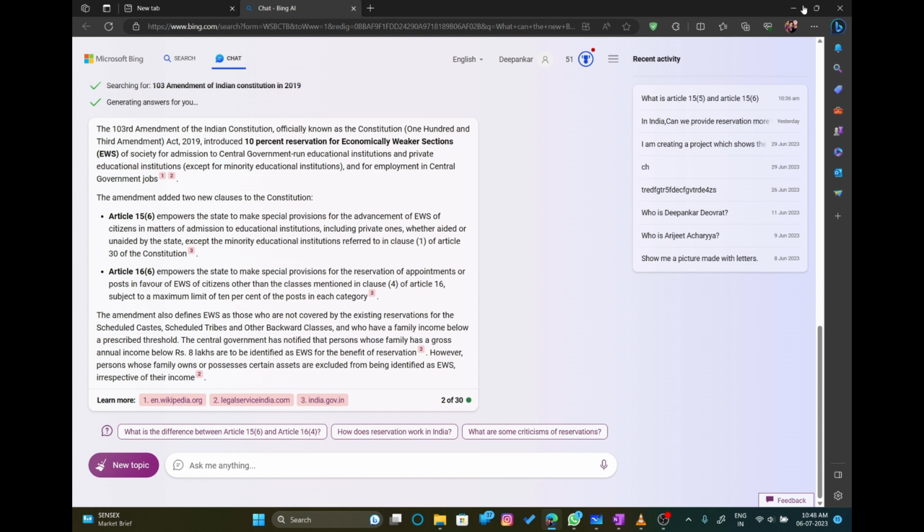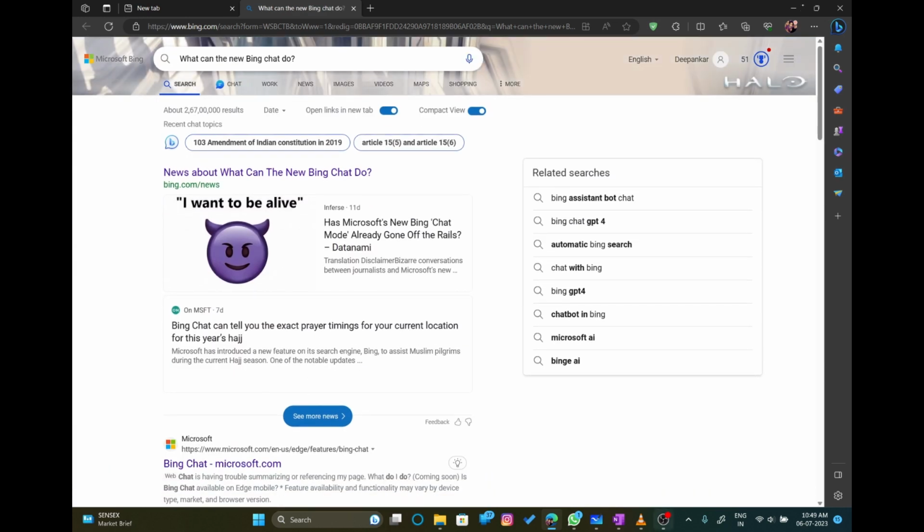The main aspect we have to learn is that EWS was introduced through the 103rd constitutional amendment, where article 15 clause 6 and article 16 clause 6 were added within the constitution. So this was all about this lecture. I hope you have understood it.